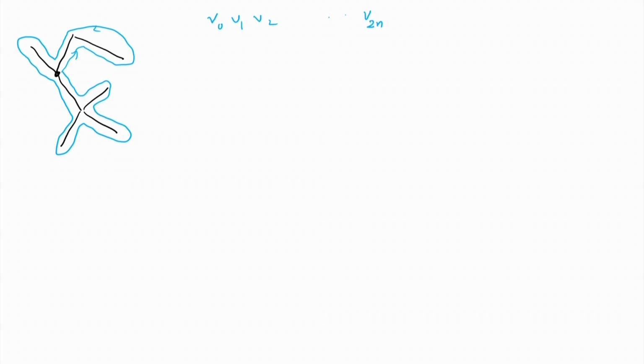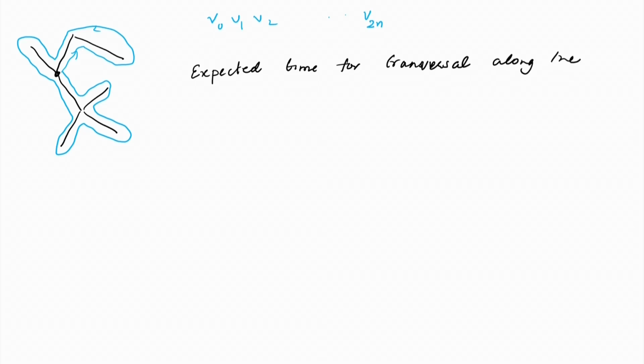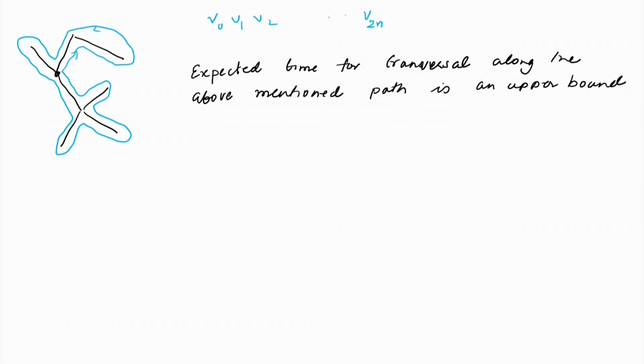So, the expected time taken to do this will be an upper bound on the cover time. So, that we will just write down: expected time for traversal along the above mentioned path is an upper bound on the cover time.